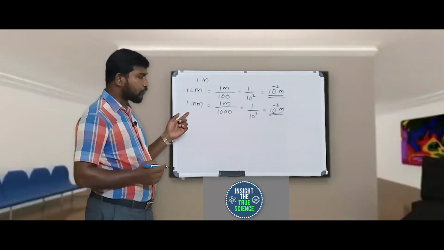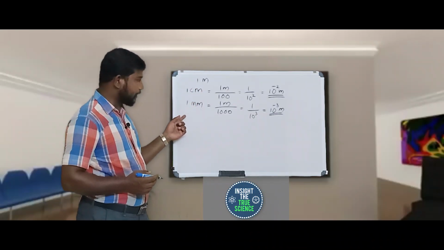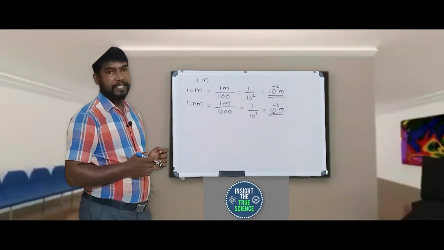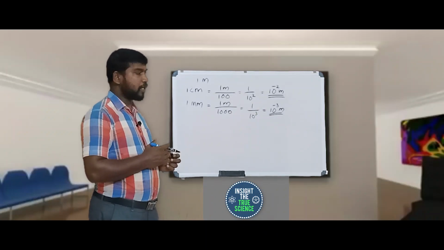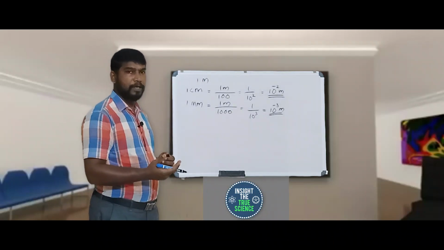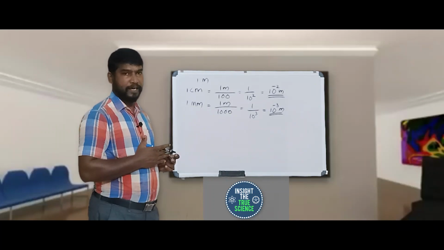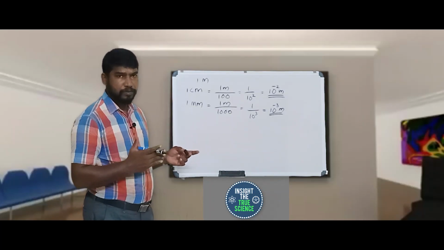Here also, if you want to convert millimeter to meter, you multiply with 10 raised to negative 3. If you want to convert meter into millimeter, you multiply with 10 raised to 3. So that is the idea. So these are the common smaller units of meter.